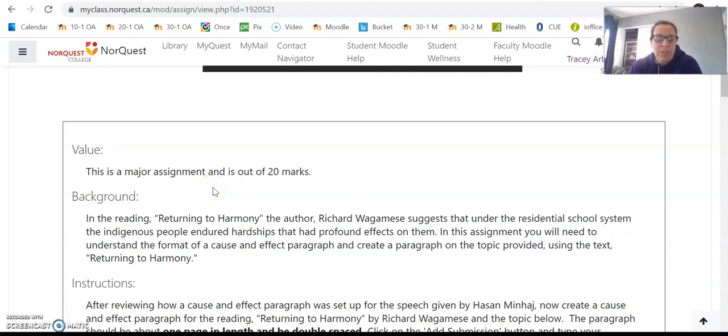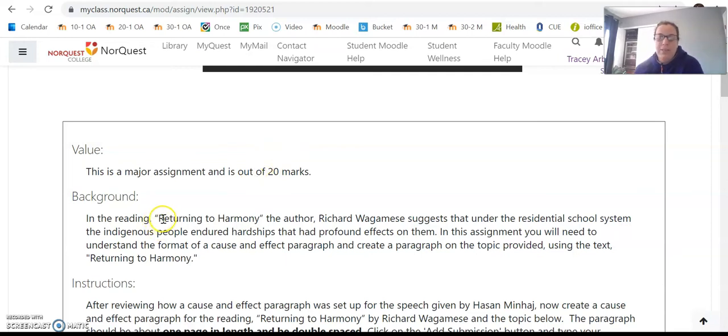These are some instructions and tips for your first major assignment, your cause and effect paragraph. Hopefully you've already done the example and planning, so you already have a really good idea of the expectations for this assignment. So this assignment is out of 20 marks.